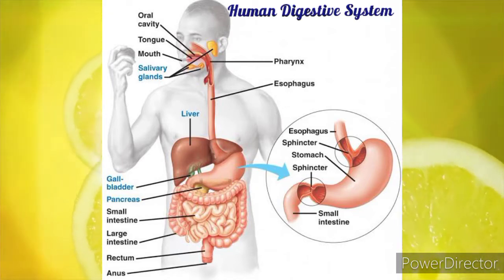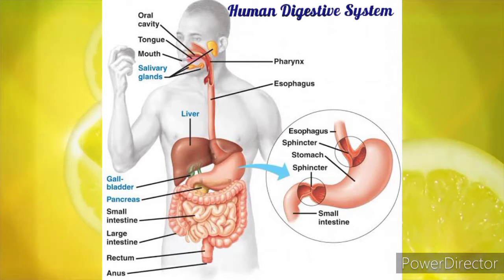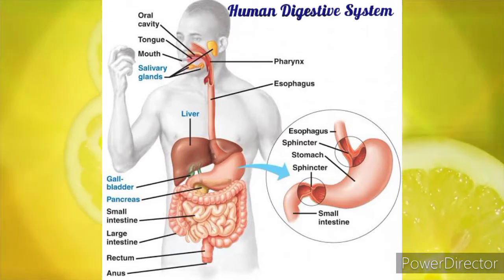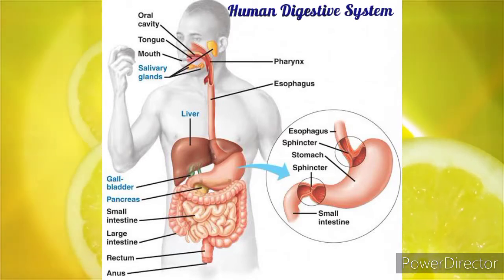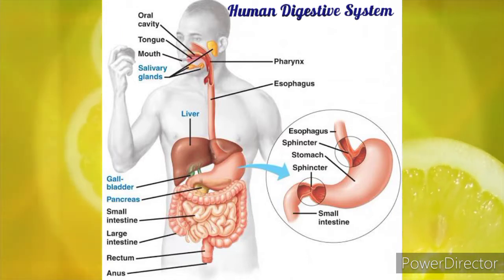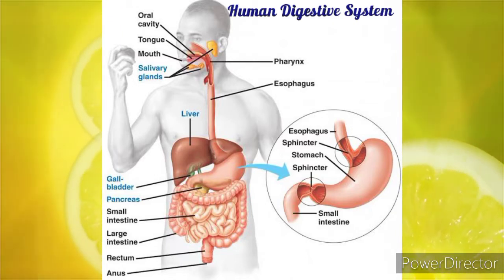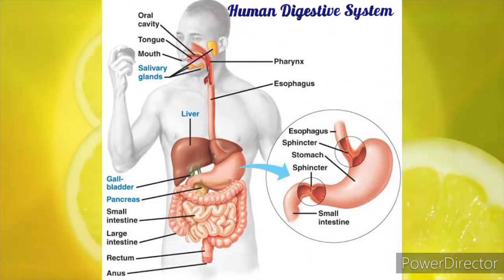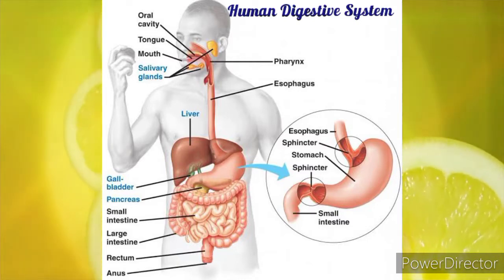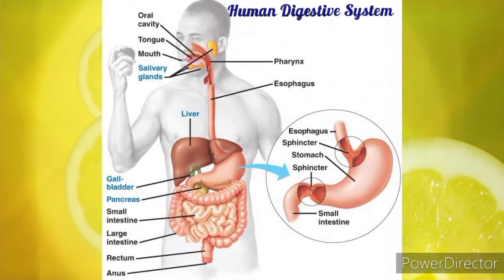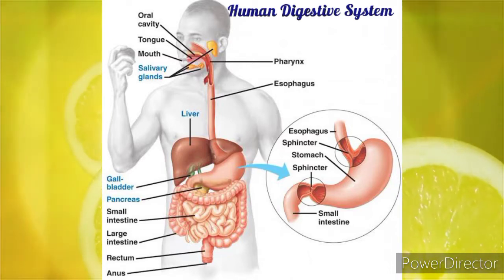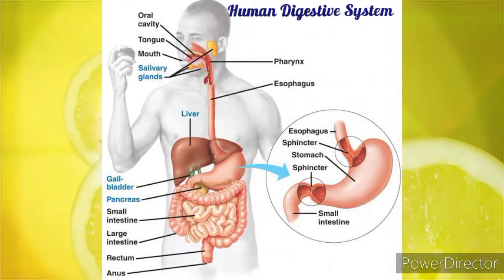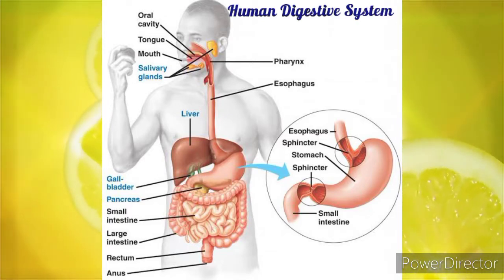The digestive system of human beings consists of alimentary canal and its associated glands. Human beings का digestive system alimentary canal और digestive system से related glands से बना है. Alimentary canal माउथ से स्टार्ट होता है, जहाँ से डाइजेशन प्रोसेस स्टार्ट होती है, और एनस पे एंड होता है, जहाँ से वेस्ट मटेरियल बॉडी के बाहर निकाल दिए जाते हैं. So the continuous canal by which food enters the body and waste are expelled out is called alimentary canal.